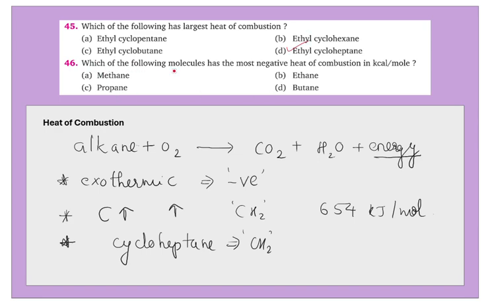Now, which of the following molecules has the most negative heat of combustion in kcal per mole? Methane, ethane, propane, butane. Remember, the negative indicates the exothermic process. And we know that as the number of carbons increases, the heat of combustion increases. So the most negative value would be for butane. Therefore, the right option here is also option D.